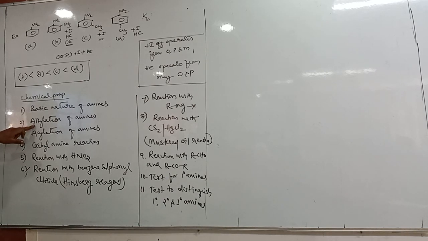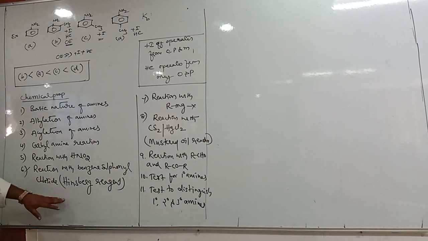Next, alkylation of amines is already complete. We have studied alkylation of amines. Next, acylation is a reaction similar to alkylation. The carbylamine reaction is one important reaction, and we can expect questions. The reaction with HNO2 is also important. And the reaction with benzene sulfonyl chloride, Hinsberg reagent.